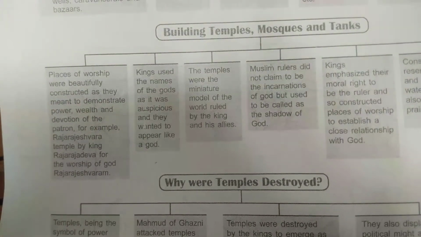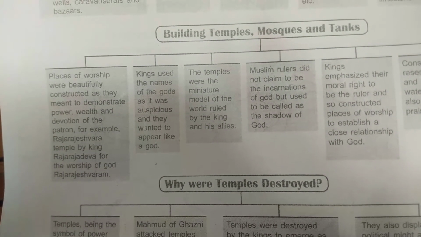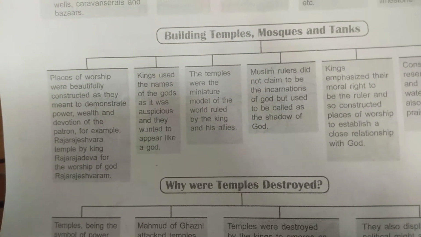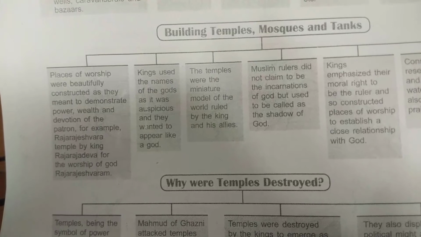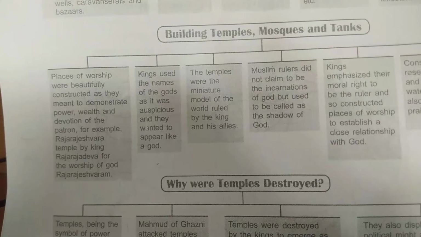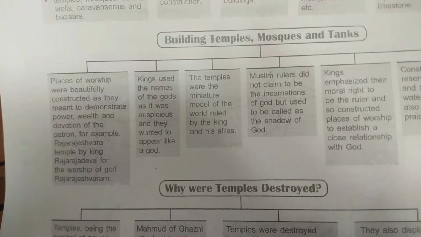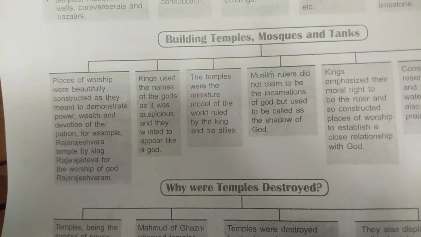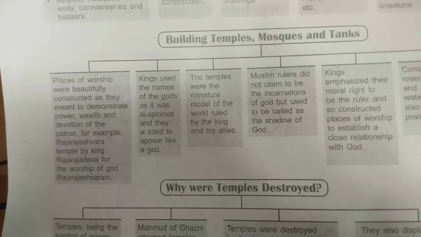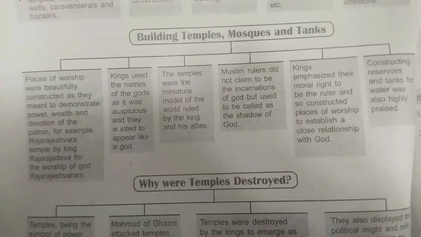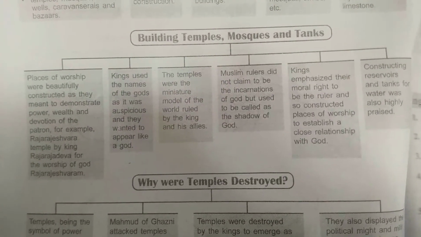Rajaraja Deva built the temple of Rajarajeshwara and took the title of Rajarajeshwaram. That is the name of God. From that, he is placing himself beside the god and asking his subjects to follow whatever orders he gives. So he is considering himself a god.